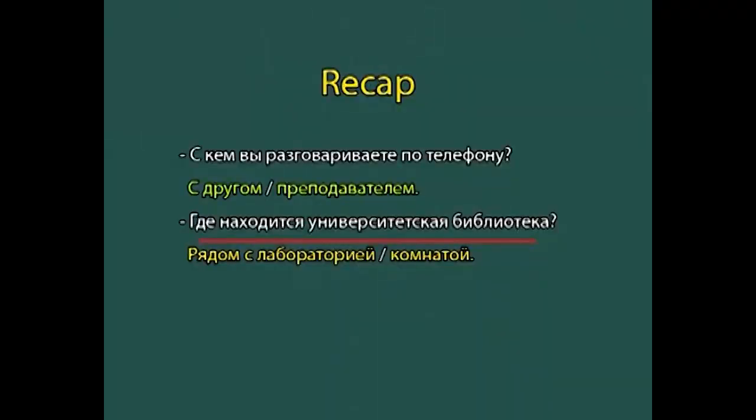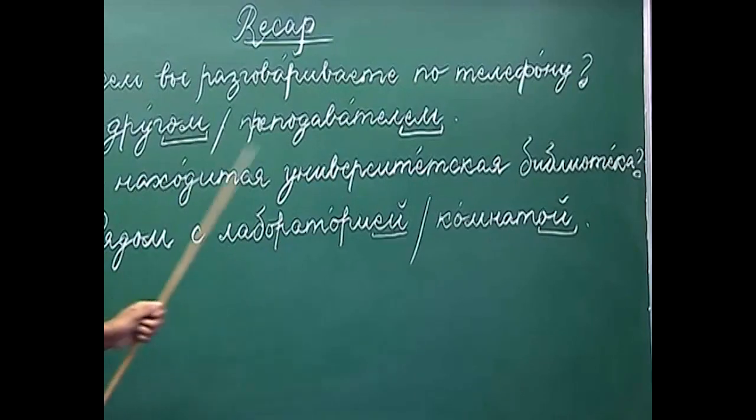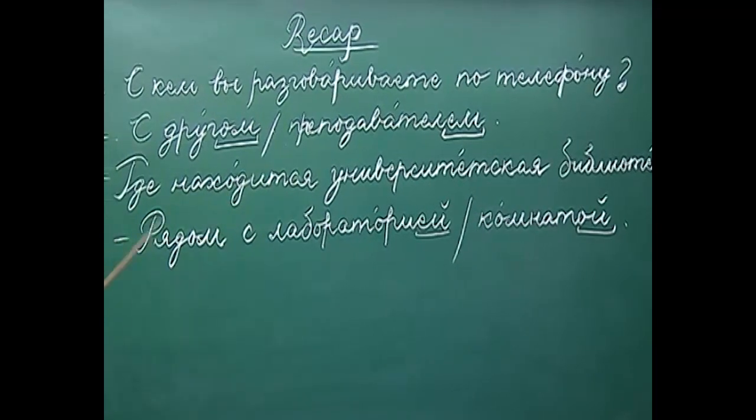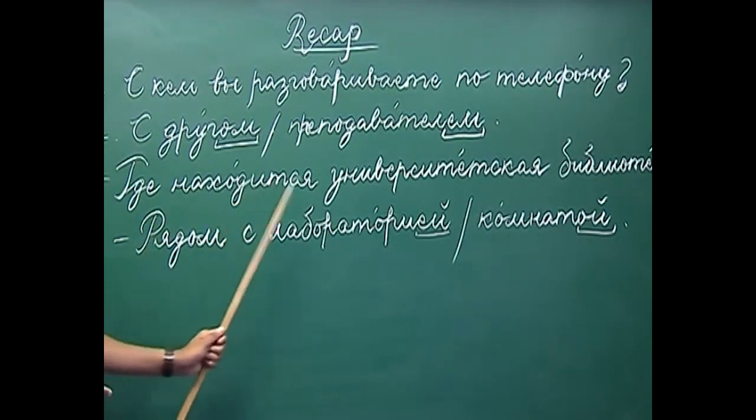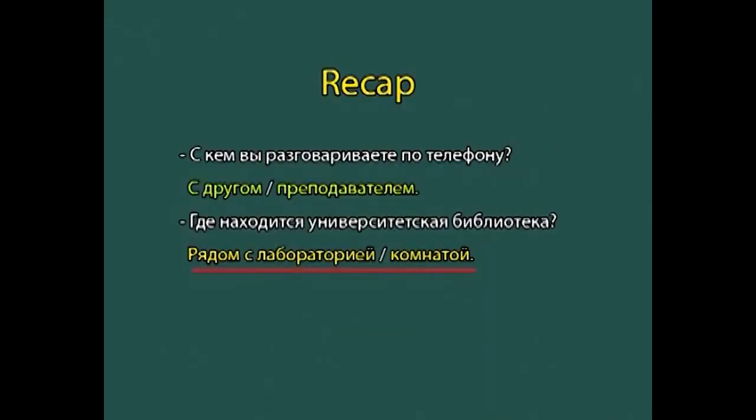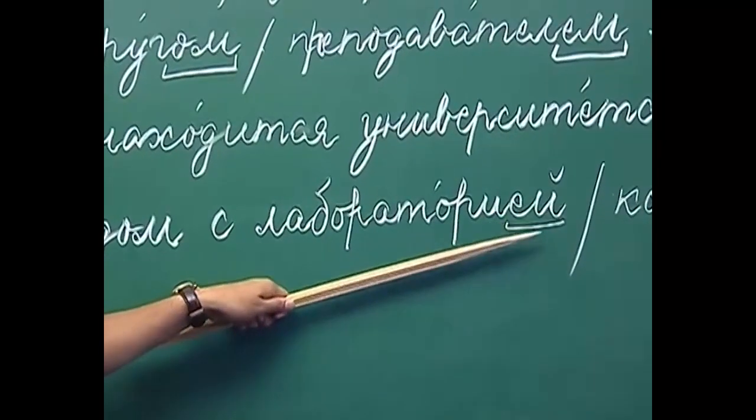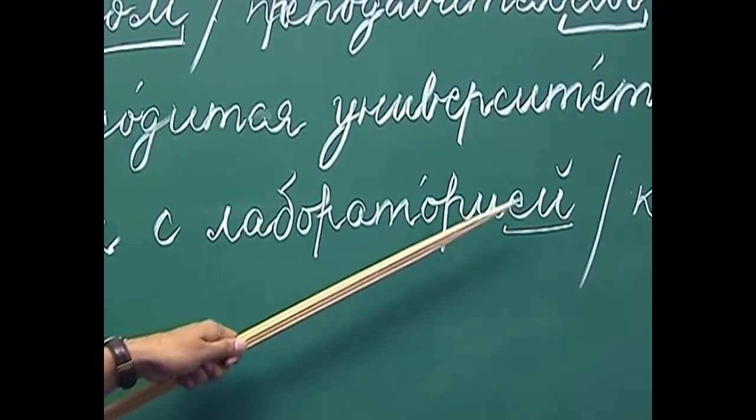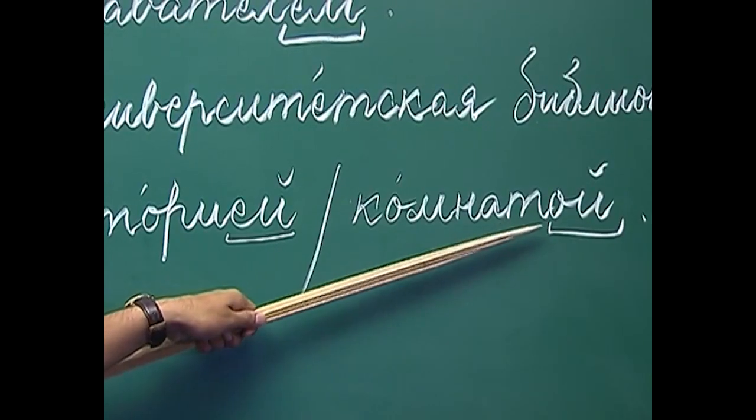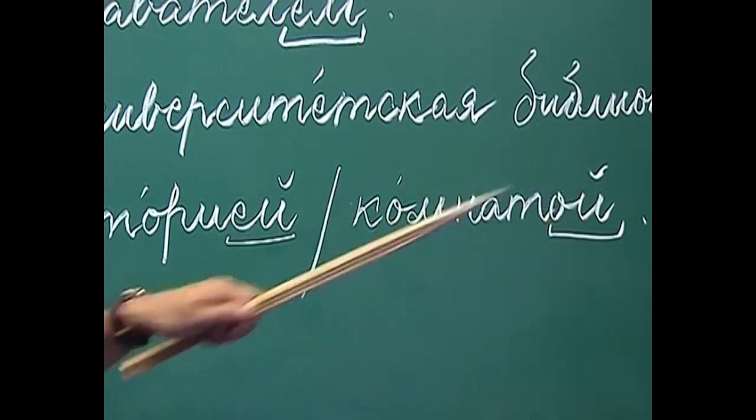The next example I have written here is где находится университетская библиотека? So, where is the university library situated? And in the answer I have written рядом с лабораторией и рядом с комнатой. So, here as you can see лаборатория has become лабораторией. Here we are adding ye and e kratke, and комната, which ends with a, a hard vowel, takes o and e kratke at the end in the instrumental case.